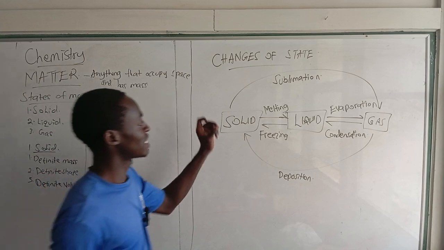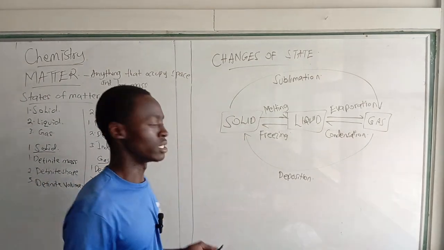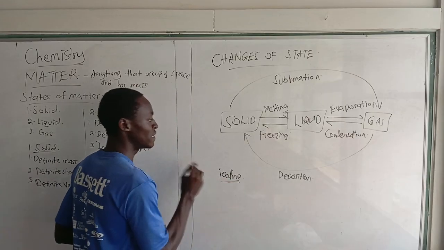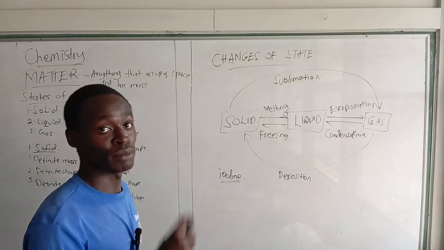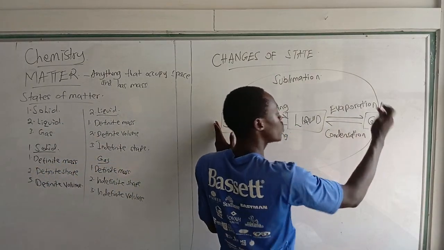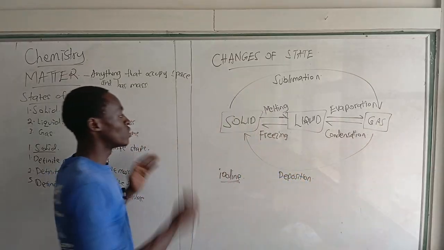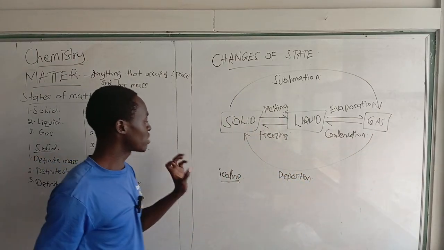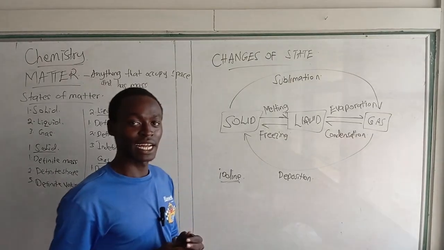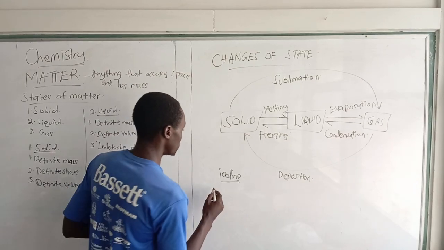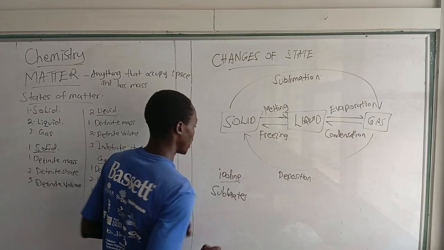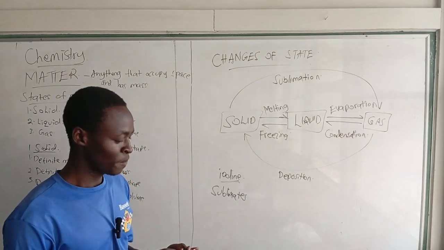A very good example of a substance that undergoes sublimation is iodine. Iodine. This is a very good example of a substance that undergoes sublimation. When you heat it, it will undergo sublimation to form a gas, and when you cool it again, it will go from the gas to solid, without going through the liquid state. And remember that substances that undergo sublimation are known as sublimants. So iodine that you see over here is a very good example of a sublimant.